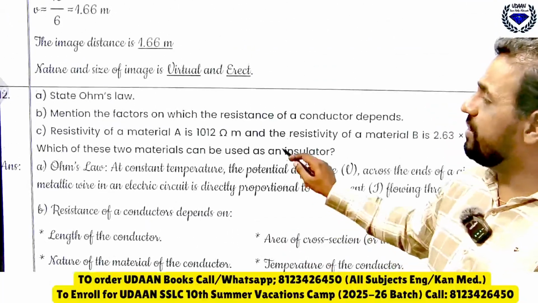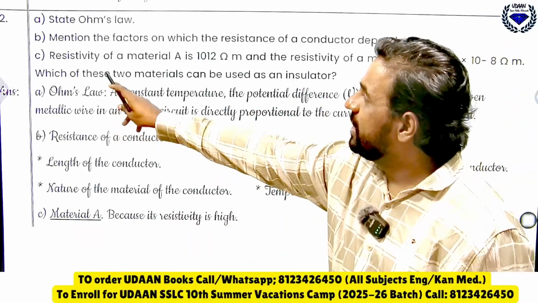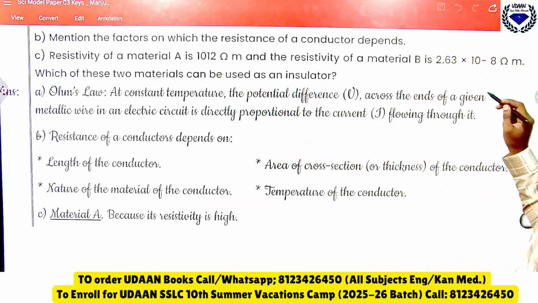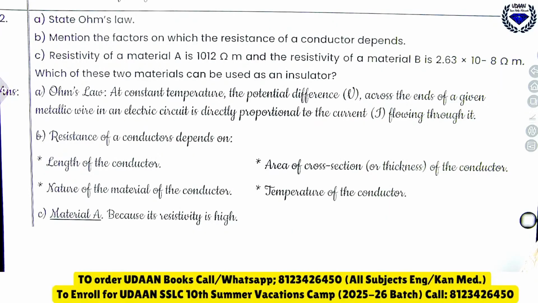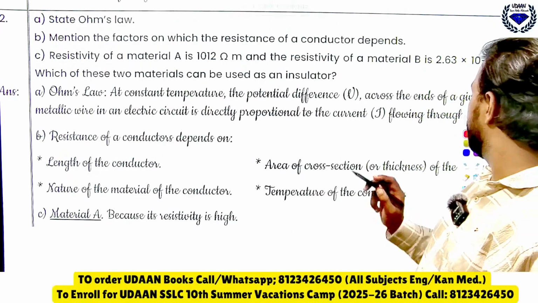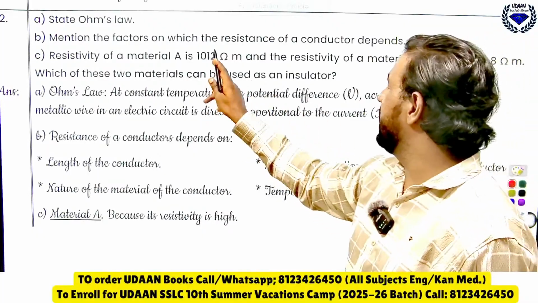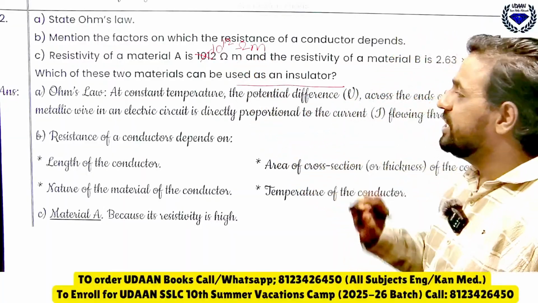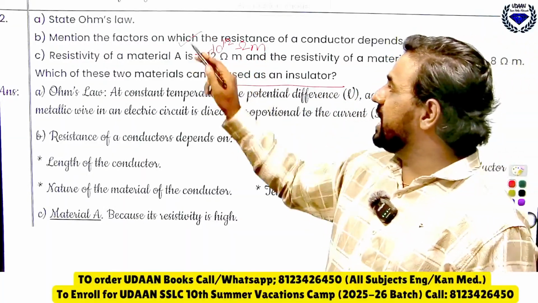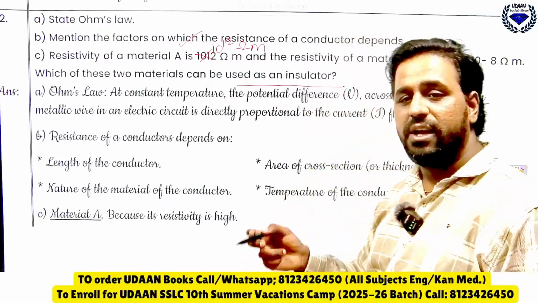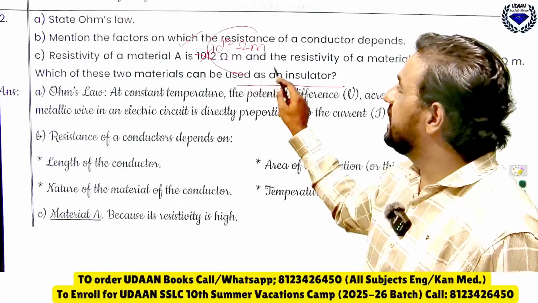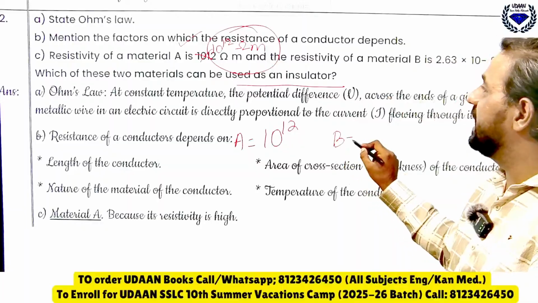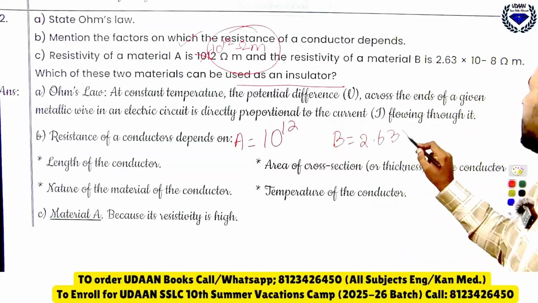Now the next question. The resistivity of material A is 10 raised to 12 ohm meter, and the resistivity of material B is 2.63 into 10 raised to minus 8 ohm meter. Which of these two materials can be used as an insulator? See, material A is used as an insulator because it has high resistance. It is 10 raised to 12, whereas material B is 2.63 into 10 raised to minus 8.